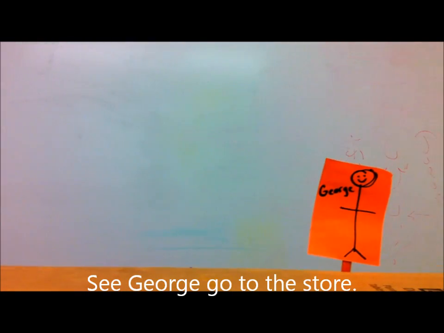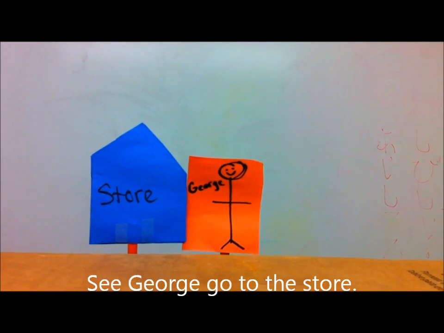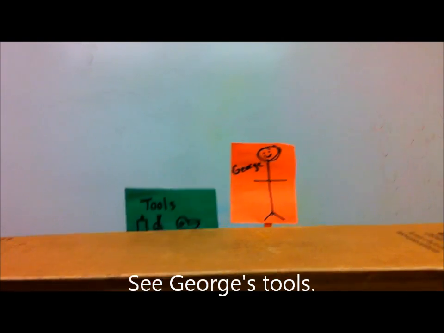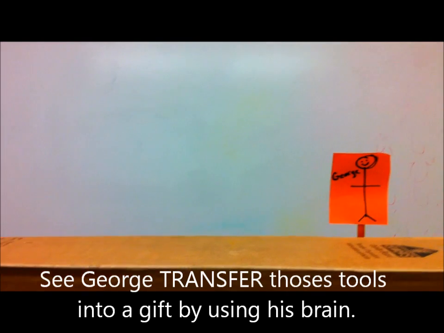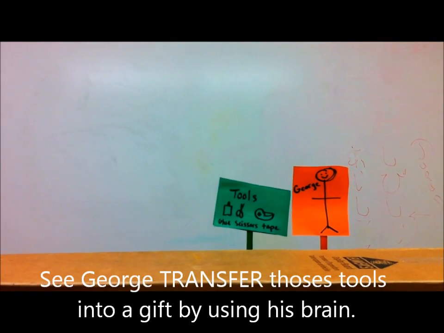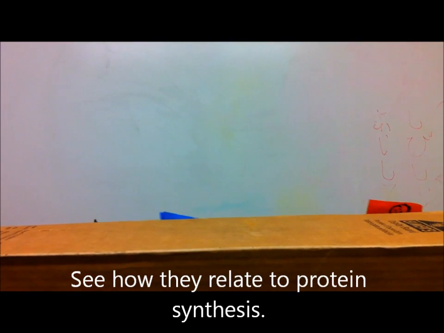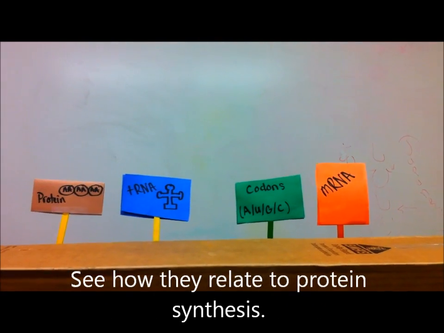George goes to the store and finds many tools, but he only needs a few of those tools so he can make Tony's present. George picks out the tools he needs that will be perfect for Tony. When he gets home, he has to translate the image of what he wants Tony's present to look like into the actual gift. To do this, he has to go piece by piece and add them all together to get the final product. This gift turns out perfect and is exactly what Tony wants.